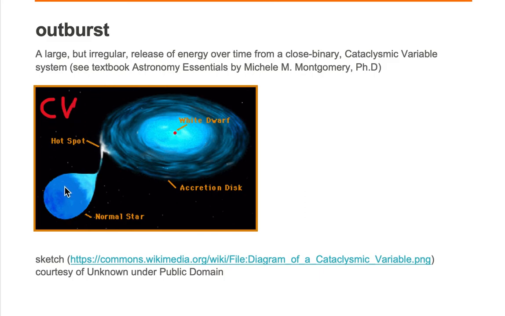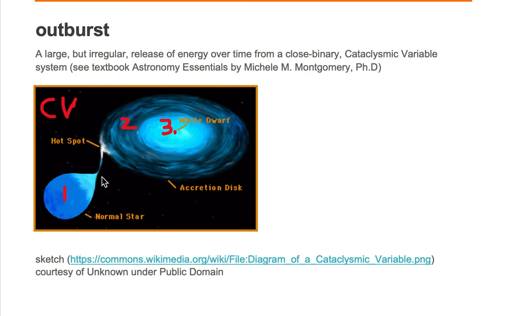The first object is the secondary star, which could be a normal main sequence star, or it could be a giant or a subgiant, an evolved star. The second ingredient is an accretion disk. And the third ingredient is the star located at the center of the accretion disk, which is a white dwarf, and we'll call that object number 3.